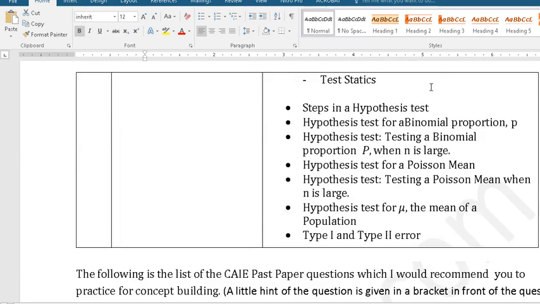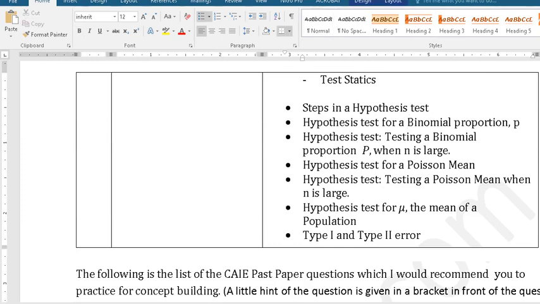And then what are the hypothesis steps you used in the hypothesis test? Hypothesis test for a binomial proportion, for testing a binomial proportion when n is large, for a Poisson mean when n is large. When I'm saying n is large, I hope you remember what we do? Approximation, right? So you need to remember those rules for approximation also.